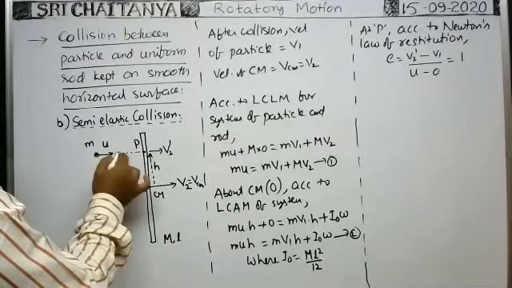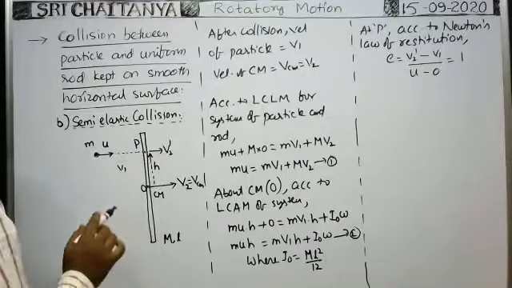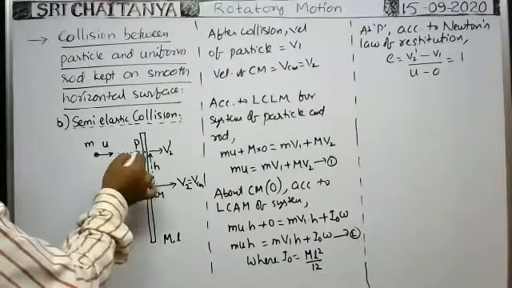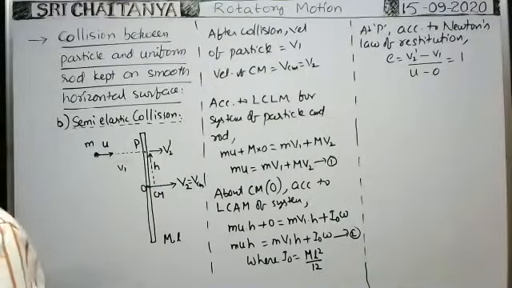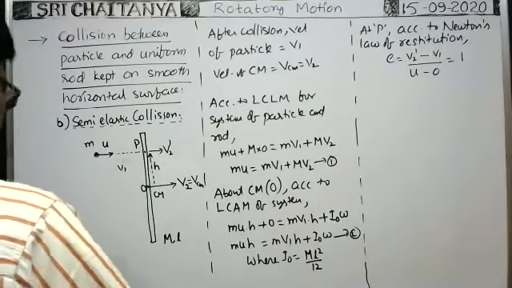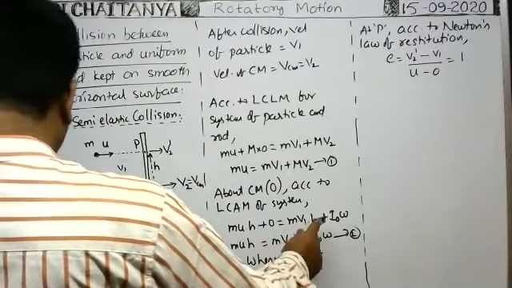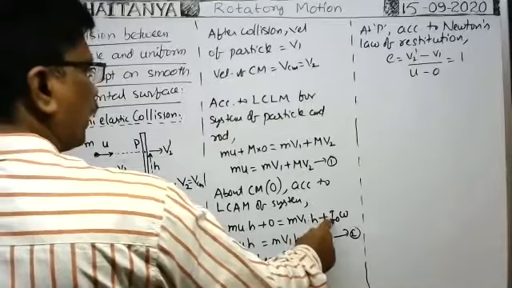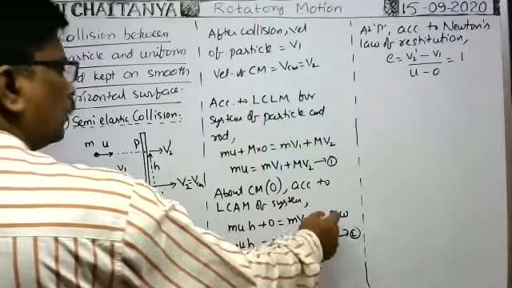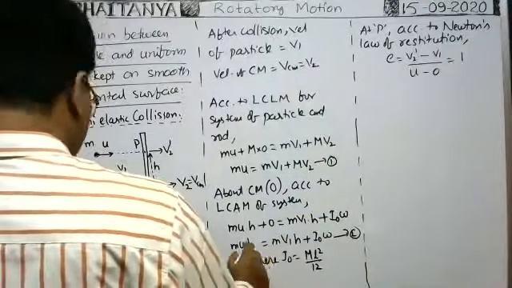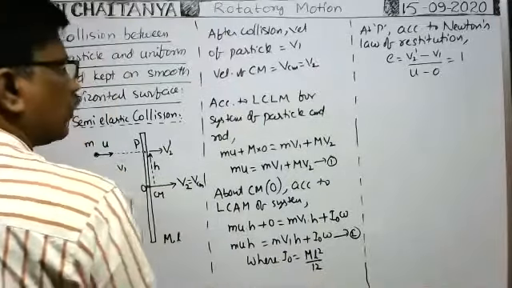Whenever the particle sticks to the rod, the center of mass shifts, but as the particle does not stick, about the same point, according to the law of conservation of angular momentum, muh is equal to mv1h plus the moment of inertia of the rod about the center of mass into angular velocity. Here I naught is equal to ml square by 12.